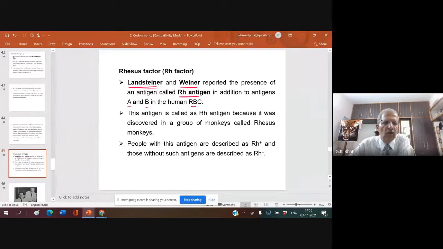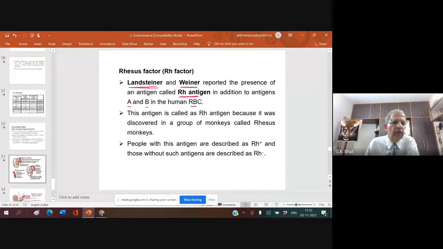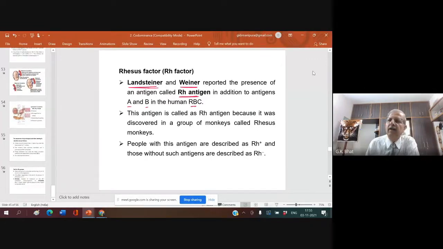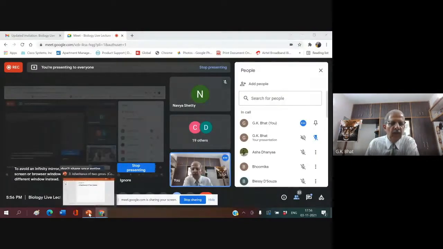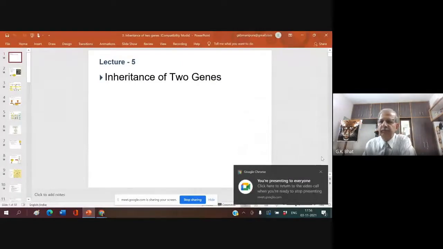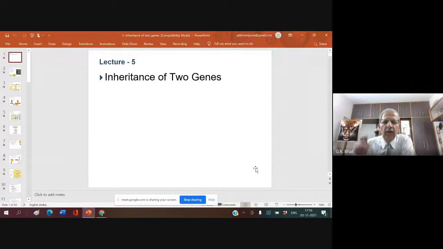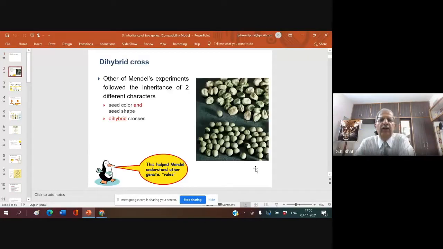This you have studied last year, and we are going to take up the next topic for our study, that is the inheritance of two genes. In the last class, we studied inheritance of one gene. The best example taken up for inheritance of two genes is the seed color and seed shape. Since two contrasting characters are taken for this study, the cross is called dihybrid cross.